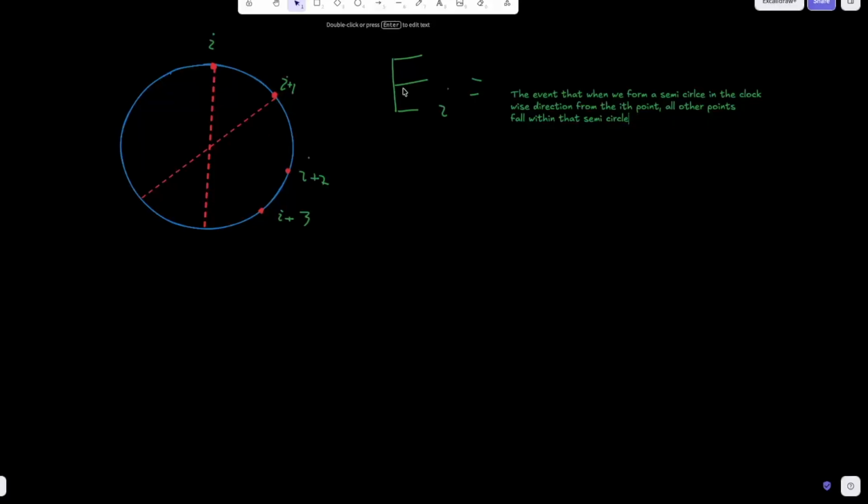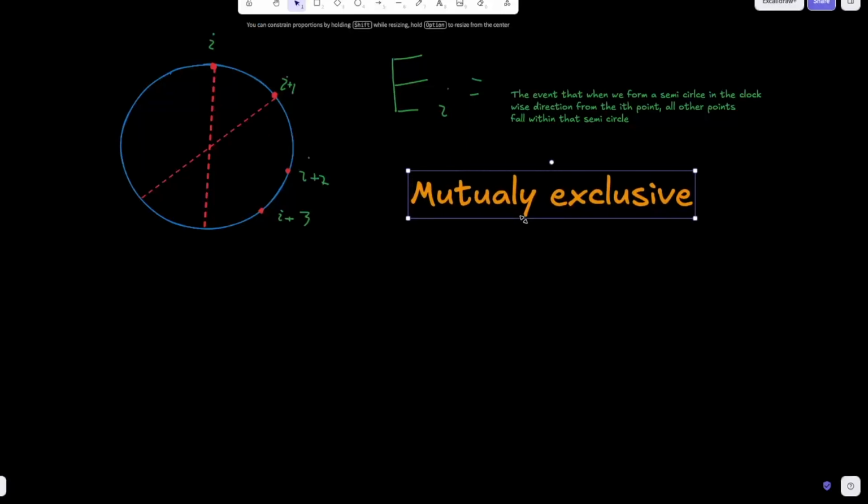So the event E sub I is the event that when we form a semicircle in the clockwise direction from the ith point, right? So event E of I plus 1 is this semicircle. Event E of I plus 2 is this guy's semicircle, right? All other points fall within that semicircle. And now here's where we need to dip into our probability toolkit, okay? We have to realize that these events, and I'm going to put this in a different color because it's very important, these events are mutually exclusive, okay? Let's remember what mutually exclusive means.